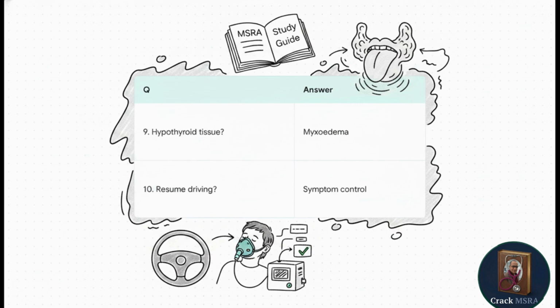And finally, question 10. Under what clinical condition will the DVLA actually permit a driver with treated OSAS to resume driving? The answer is when symptom control is medically established and treatment adherence, like providing actual CPAP usage data, is confirmed. They don't just get their license back automatically, they have to medically prove their compliance.